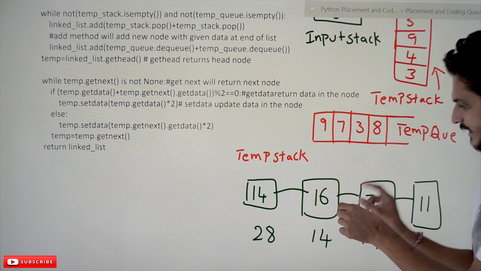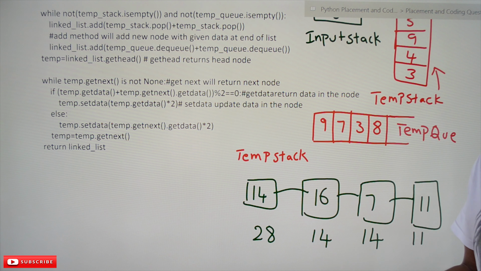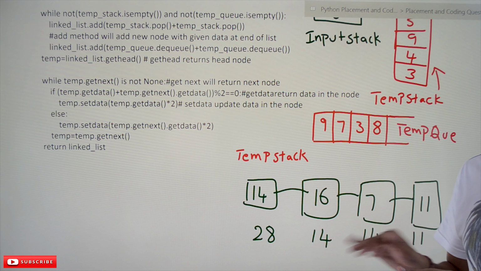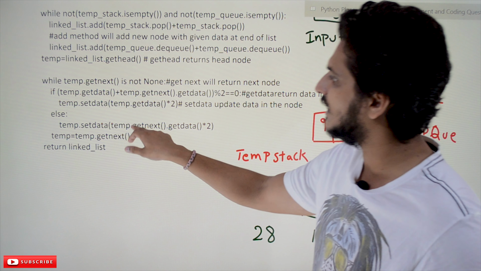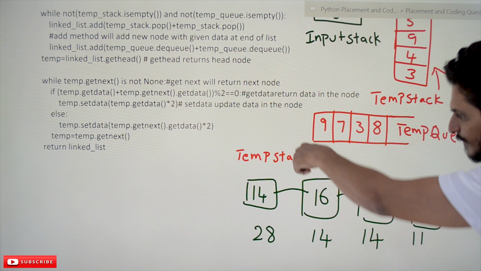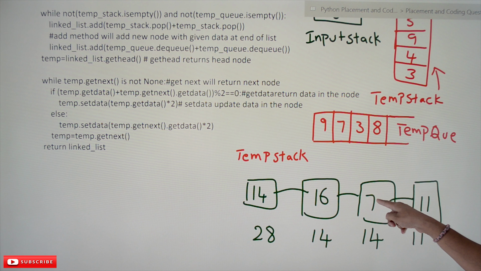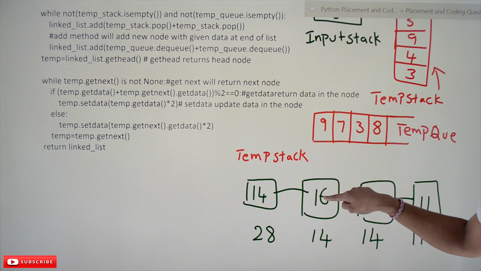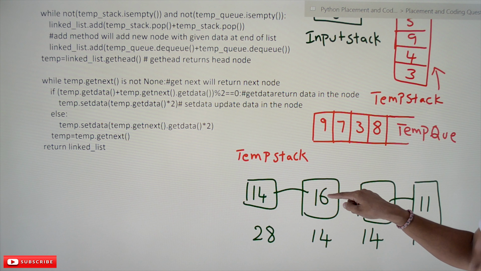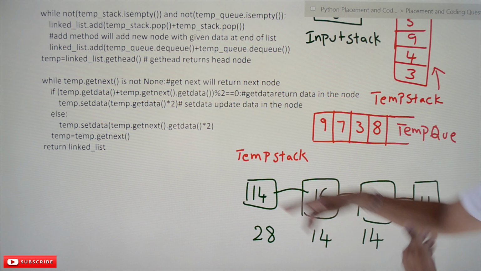This node value plus next node value, adding it, 16 plus 7, what's the value? You will get some odd number. Modulus 2 not equal to 0. So it goes into the else part. So what is the else part doing? Temp dot set data of temp dot get next of, temp is pointing here to 16. Temp dot get next dot get data means 7 will become 7 multiplied by 2, 14 is placed here. That is the point you have to understand. So 14 is placed here and moving to the next position. That is how it is executing.